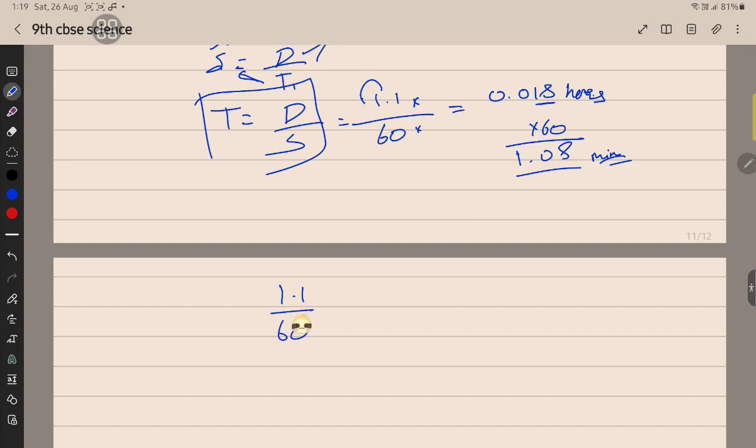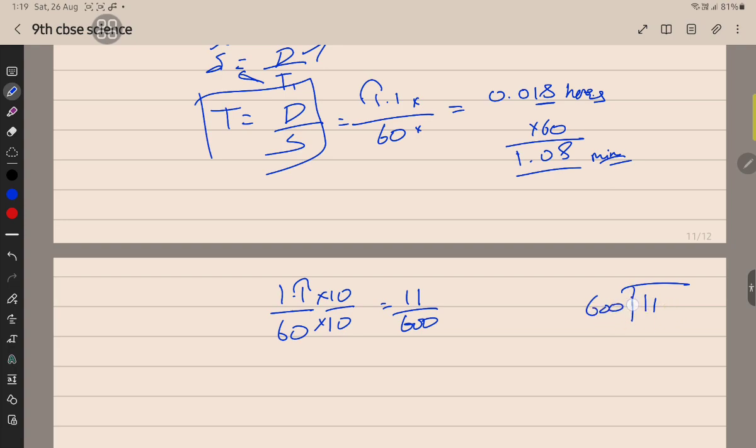If it is a decimal point, it is very difficult for me to do the calculation. I am removing the point. In order to remove this point, I want to bring it to the right hand side. So I am multiplying by 10 in numerator and denominator. The point will go away, and in the denominator it will become 600. Now it is very easy to do the division.